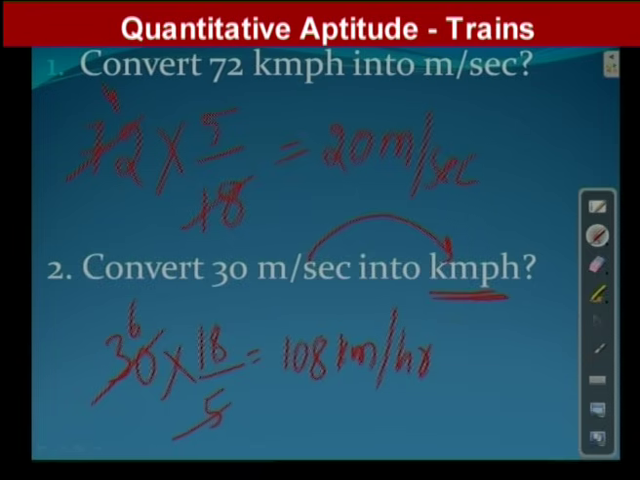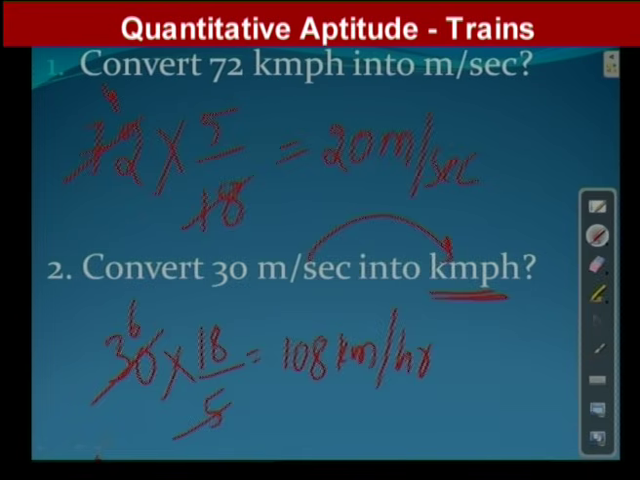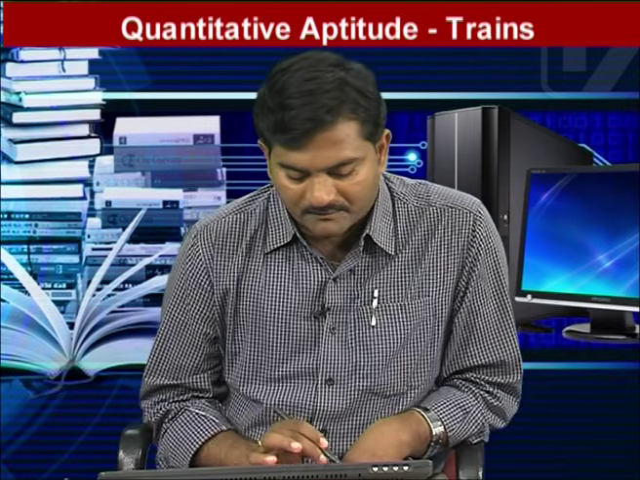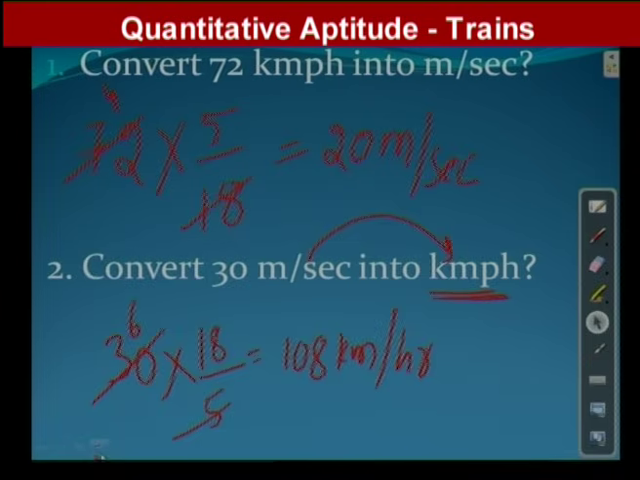So in this way we can convert meter per second into kilometer per hour or kilometer per hour into meter per second. These are basic examples, I don't want to stress on this more, I think you are already aware. Now we focus on the third question onwards. From question number 3 onwards, it is about train problems that we are going to cover.